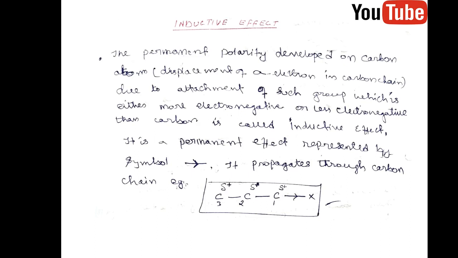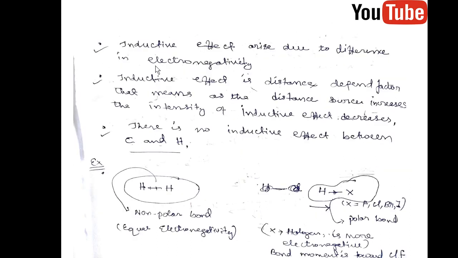One important point: the inductive effect arises due to electronegativity of the atoms. That's very important. If the distance along the carbon chain is more, then the inductive effect decreases. Between atoms of the same electronegativity, for example hydrogen, there is no polar bond and no inductive effect.